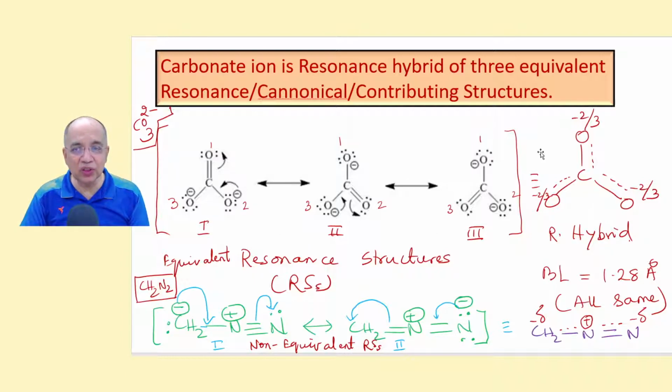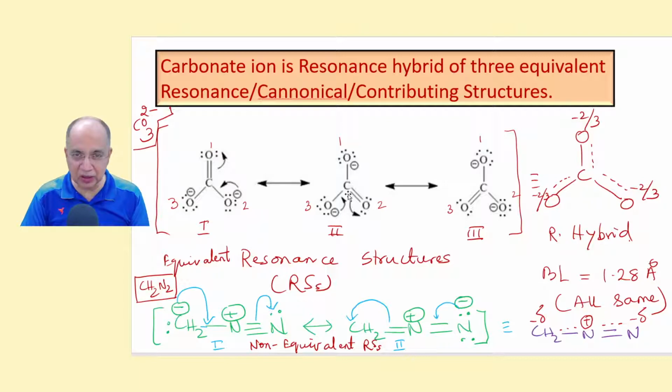So the actual structure of carbonate ion is neither this nor this nor this. It is a hybrid of all these three, and incidentally these three are equivalent. Means they contribute equally to the hybrid because the structure is symmetrical with respect to central atom.